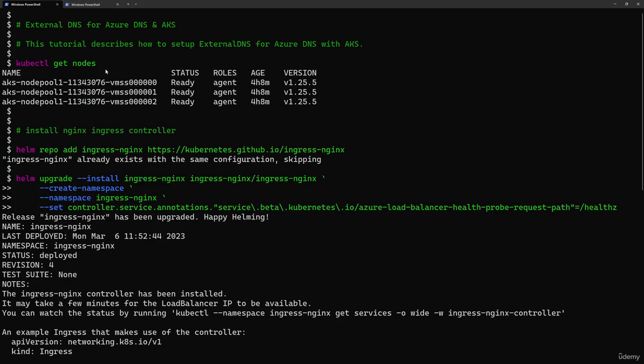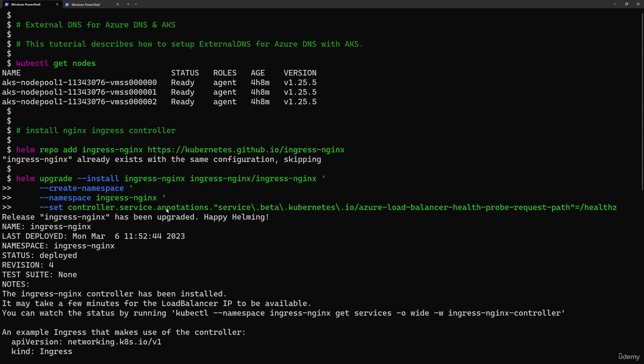From the command line here, I have already created an AKS cluster that has 3 nodes, and then I have installed the Helm chart that will install an ingress controller, the Nginx ingress controller as an example. By the way, external DNS will support almost any ingress resource, whether that is Nginx, the application gateway ingress controller, or any other ingress controller.